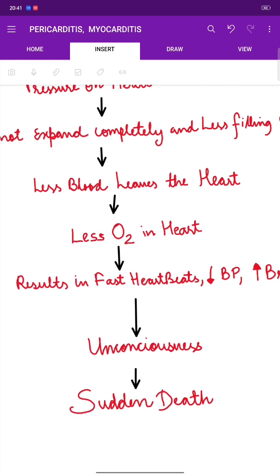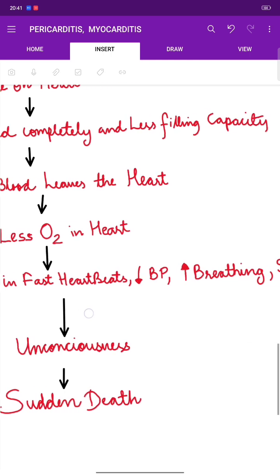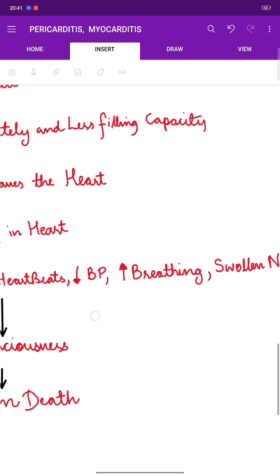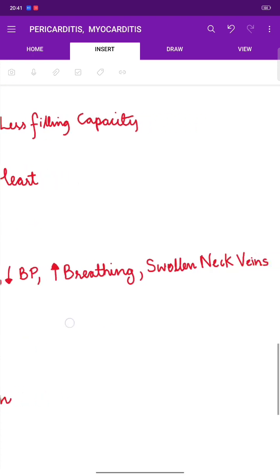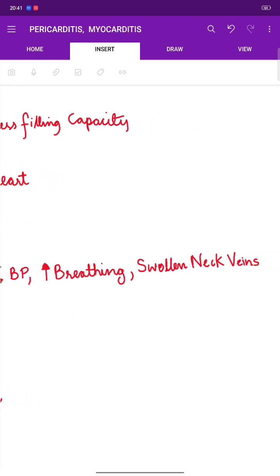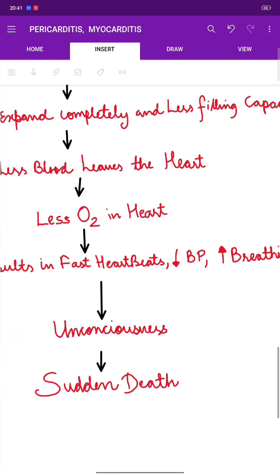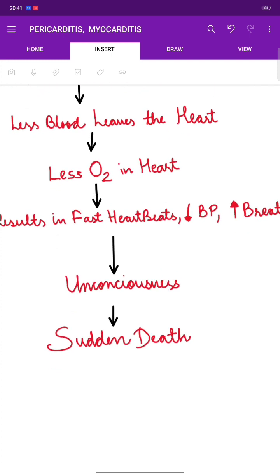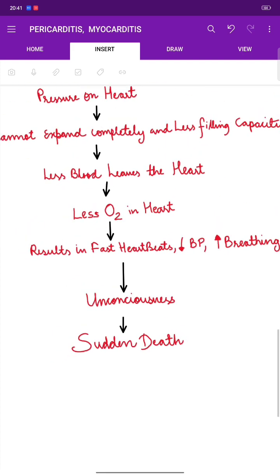I hope that makes sense. And due to this less oxygenation in the heart, this results in fast heartbeats, decrease in BP, increase in breathing rate, and swollen neck veins. And this can result in unconsciousness to a person, which can lead to sudden death. Now, that's all about pathophysiology.